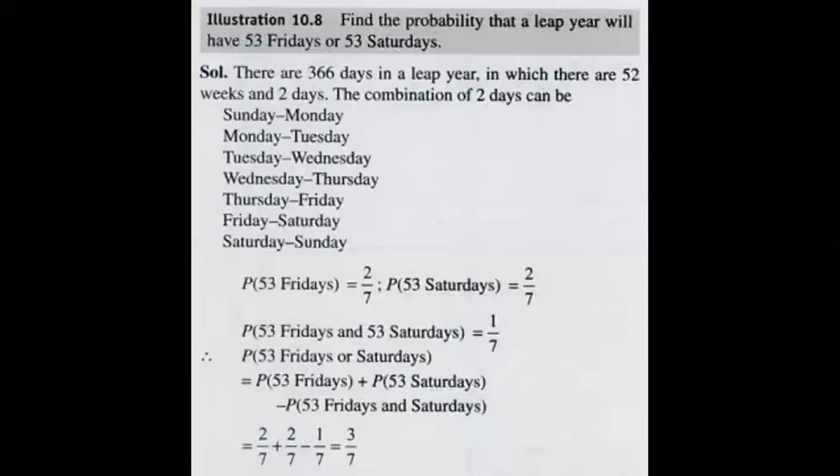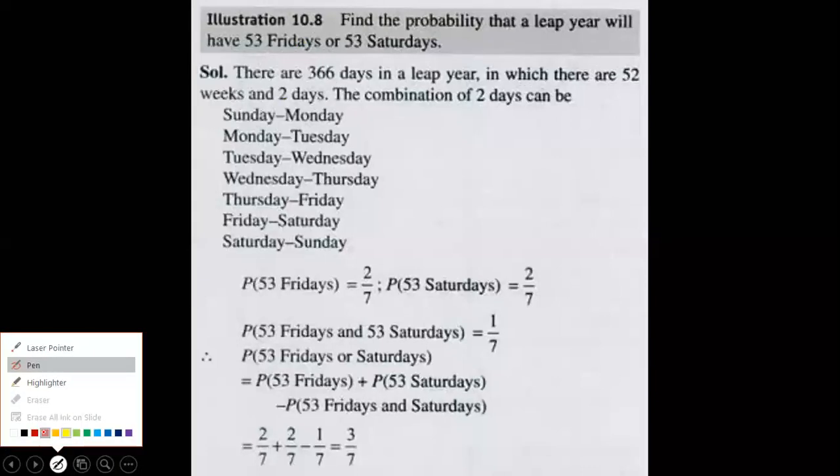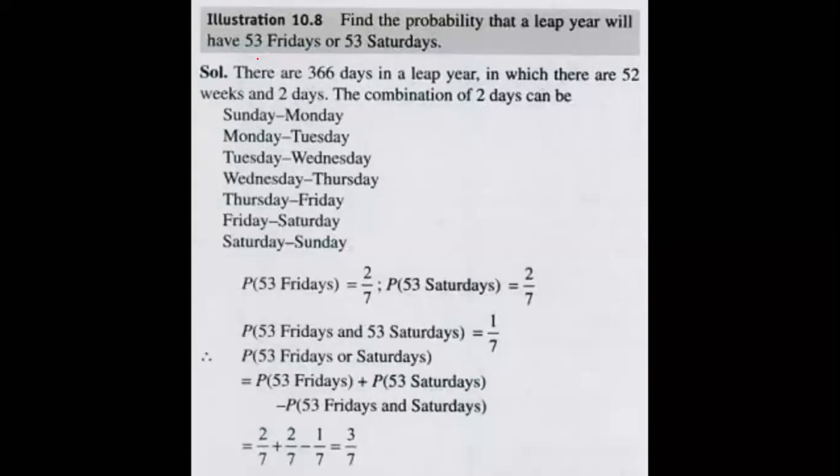So this one is already discussed. Practice yourself. Dear students, what is the answer? Find the probability that a leap year will have 53 Fridays or 53 Saturdays. Leap year means, I told you, there are 52 weeks plus 2 odd days, 2 consecutive days. So these 2 days can be Sunday, Monday; Monday, Tuesday; Tuesday, Wednesday, like that.